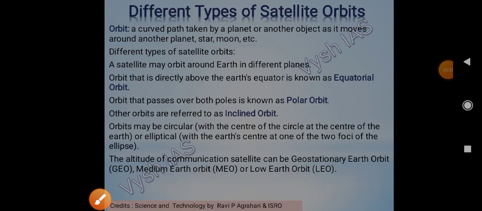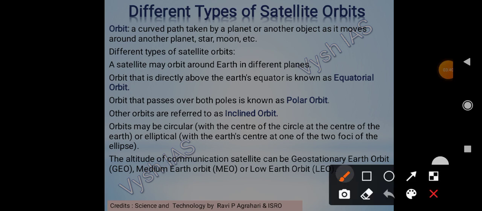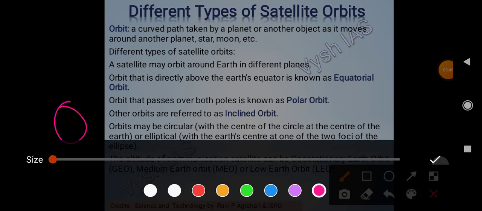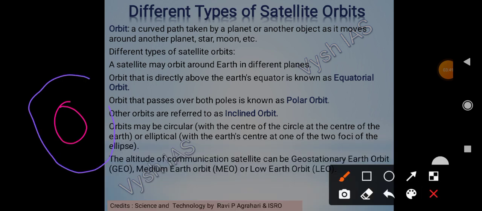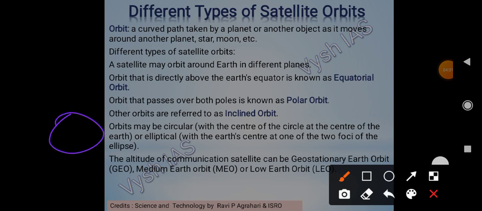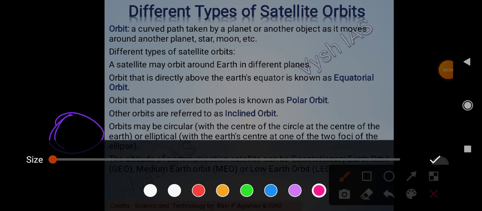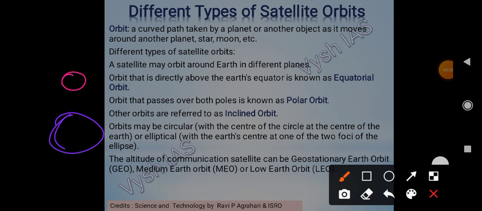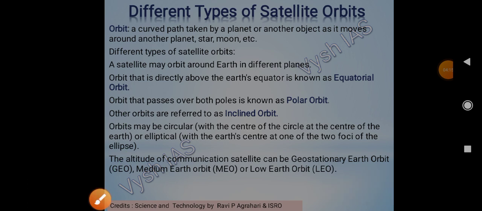So we will know different types of satellite orbits. First of all, we have to know what an orbit is. So this is the sun, and then there is another planet. This planet has to revolve around the sun, so it will follow some path. This path is called an orbit. This is mostly circular. We will see the pictures, then we will understand it properly.